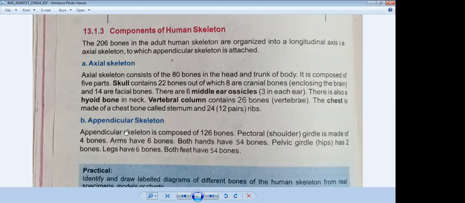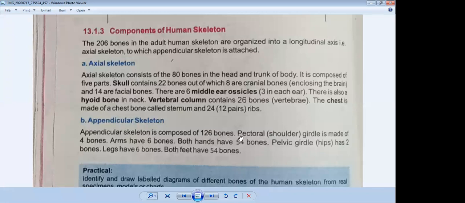The appendicular skeleton is composed of 126 bones. Yes, this is true. I have told you that there are a total of 206 bones. So 80 are present in your axial skeleton, and the rest of them are present in your appendicular skeleton. The appendicular skeleton consists of your limbs.